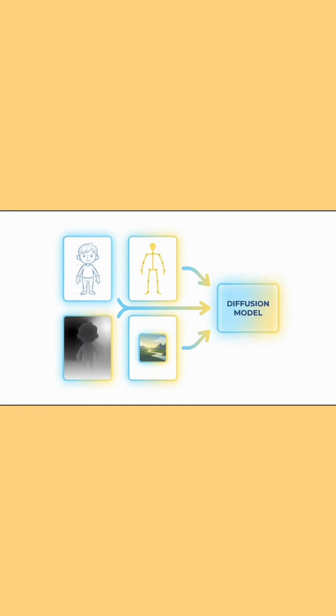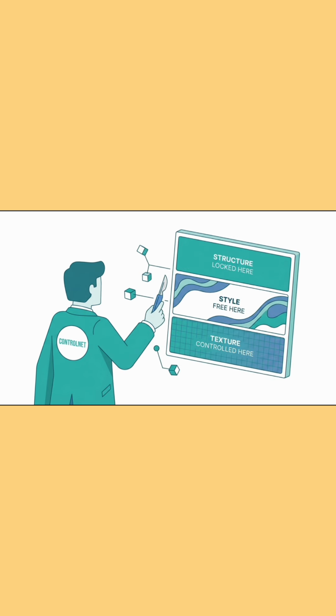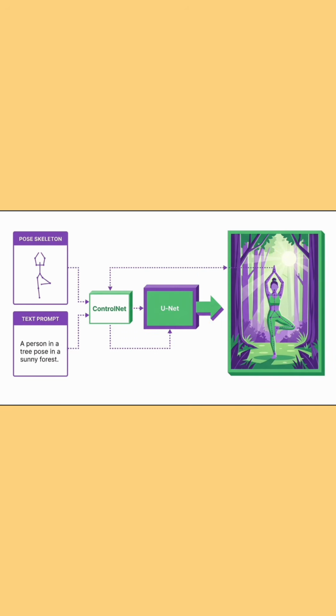Researchers then asked, what if we gave the model even more control? Instead of just text, what if you could guide the image with a sketch, a pose, a depth map, or even another image? This gave birth to ControlNet, a system that locks specific structural elements while diffusion handles the rest. Suddenly, artists had surgical precision over AI generation.